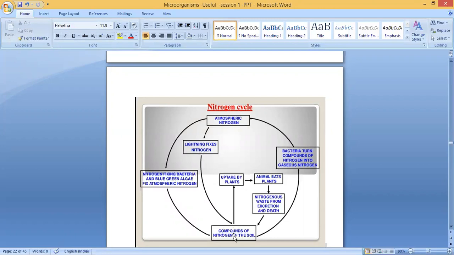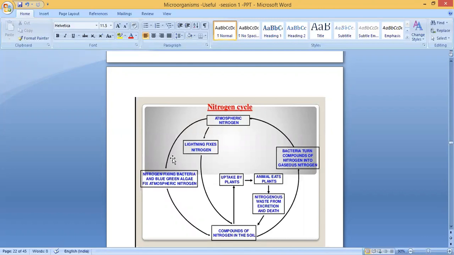So you can see here now compounds are formed, compounds of nitrogen in the soil. So nitrogen is converted into nitrogen compounds in the soil with the help of what? With the help of lightning. Now the compound is present in the soil. The nitrogen compound is taken by the plant, uptake by plant.